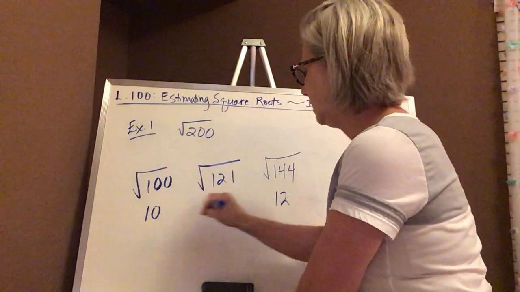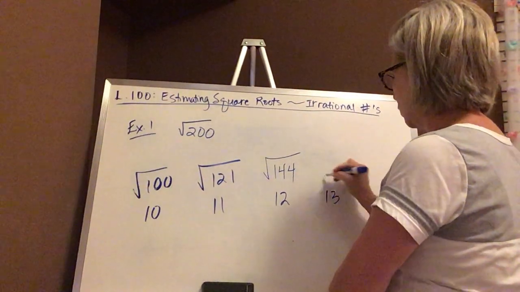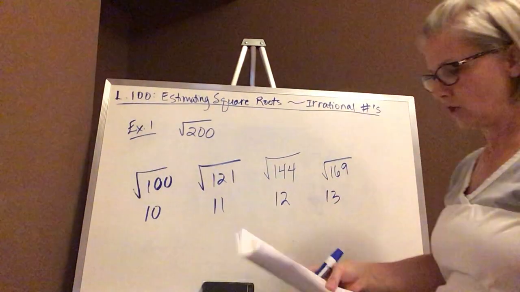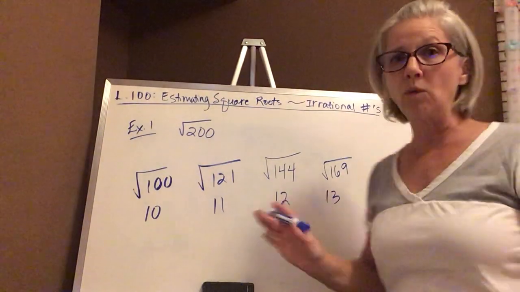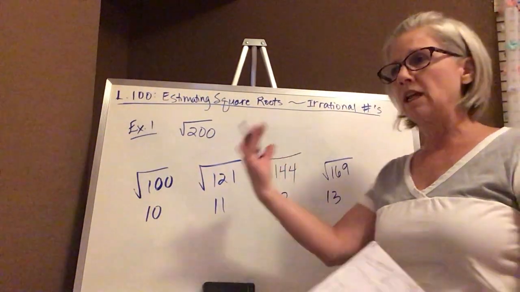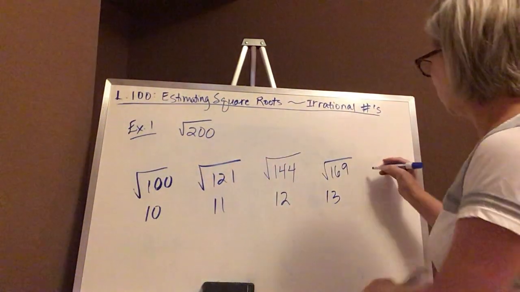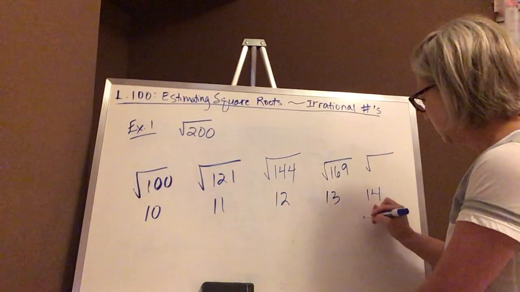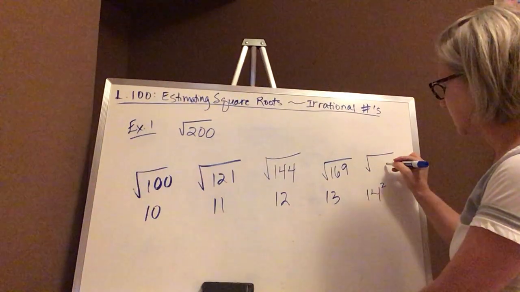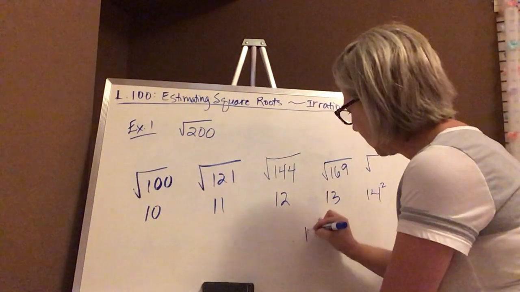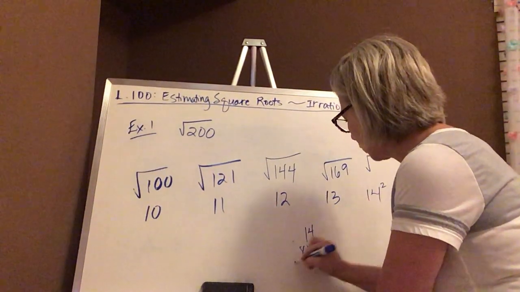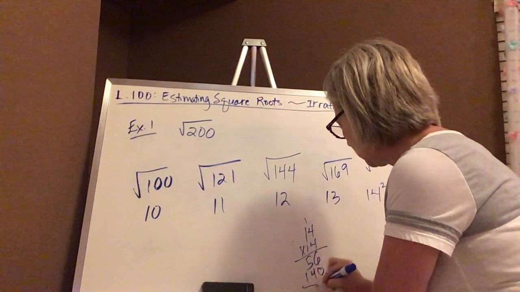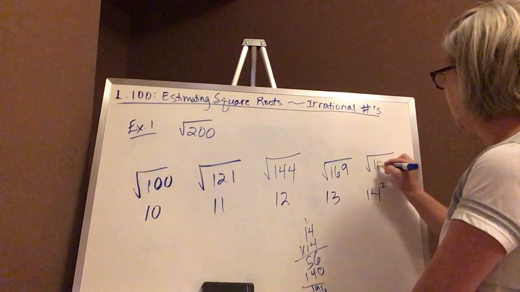Notice what I'm doing, 10, 11, 12. The square root of 169 is 13. And that's about where I end. So now I have to think about 14 times 14. What is next? 14 squared is going to give me what goes inside here. So I'm going to go off to the side here and do what is 14 times 14? 16, 56, 0, 4, 1. Okay, so that's 196.